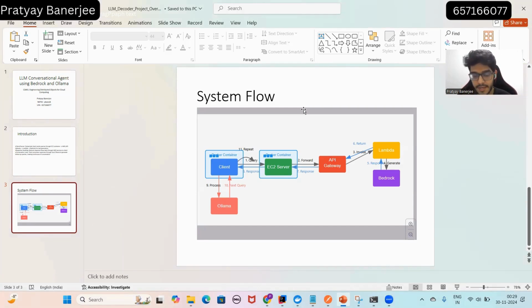If I go into a bit more detail, what we have used in this project is that we have containerized the applications. We have used Docker containers to store the client and the LLM server that has been hosted on EC2.